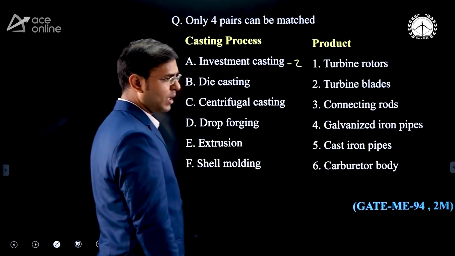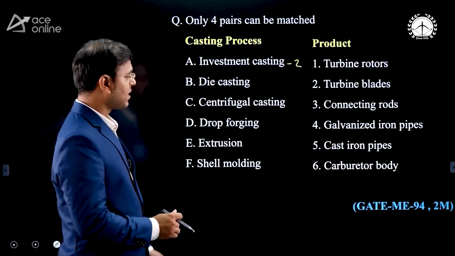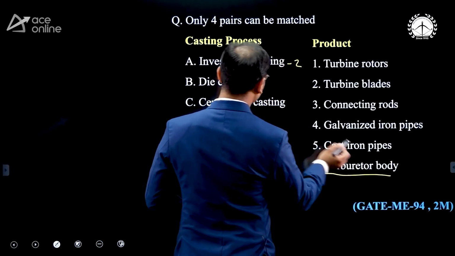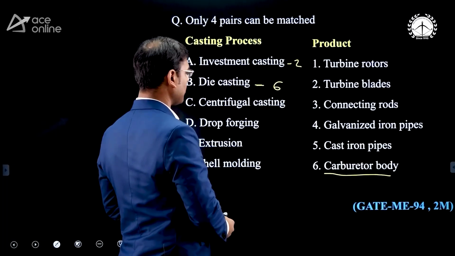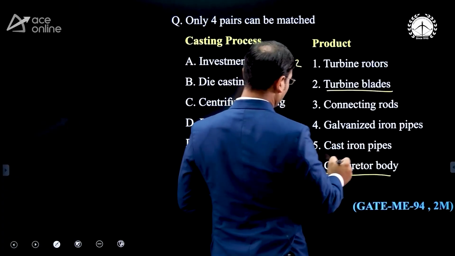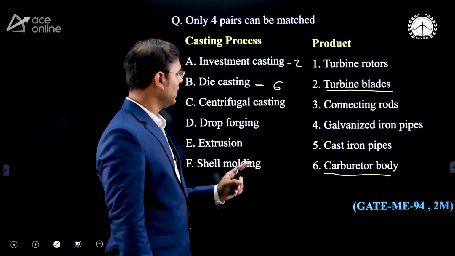Then die casting, where is die casting used? Now see, there are 2 types of die casting. One is gravity die casting and the second is the pressure die casting. In pressure die casting we can make the carburetor of an IC engine, so B6. How many options are over? The turbine blade is over, the carburetor is over. How many are going to match? Only 4 pairs can be matched.